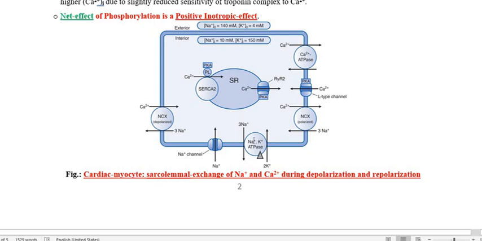So when this enzyme is inhibited, the sodium ion is not extruded from the cytoplasm. Sodium ion will not be expelled from the cytoplasm of the heart cell. So what will happen? The sodium ion will increase in the cytoplasm of the heart cell. So what will happen when the sodium level increases?